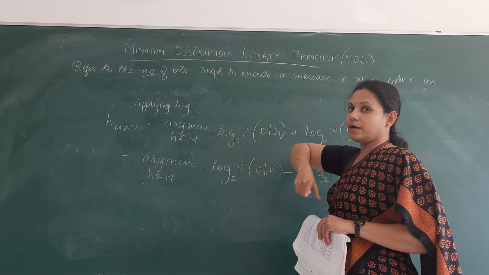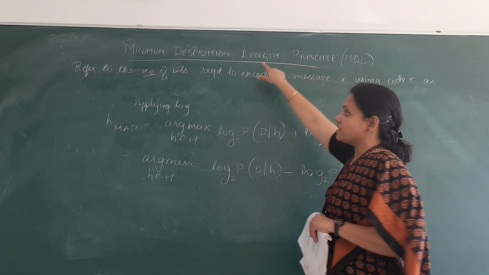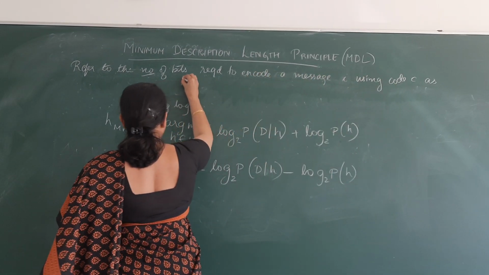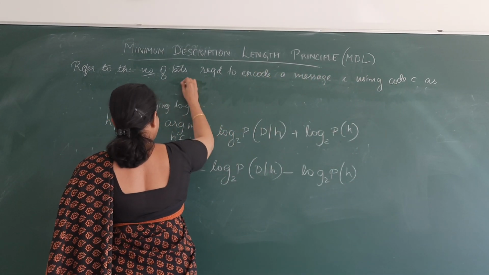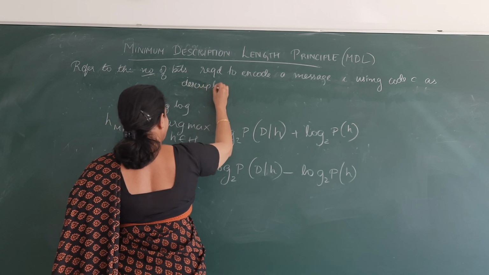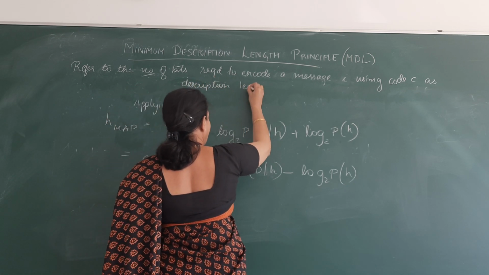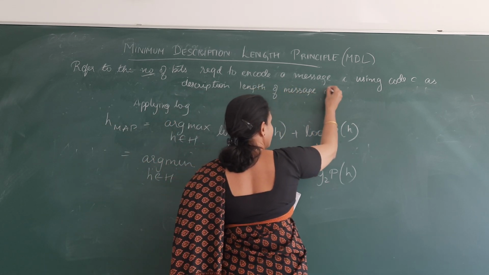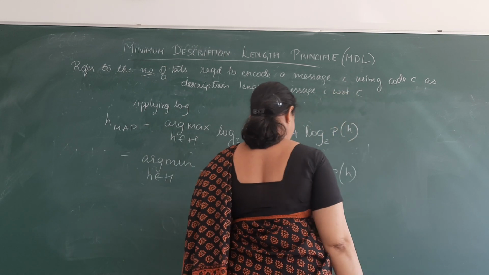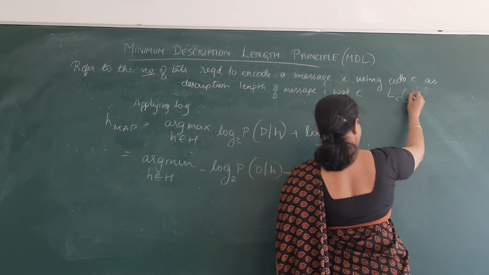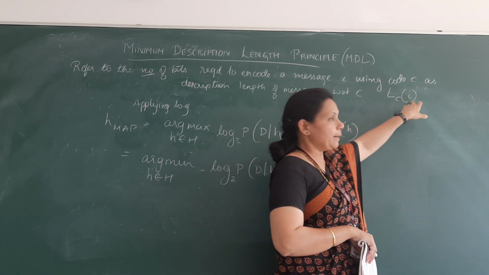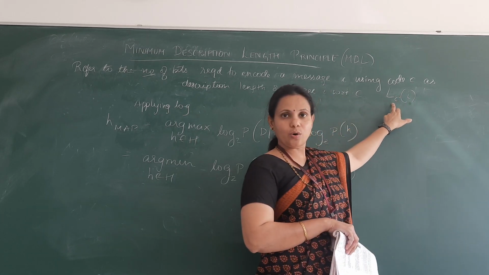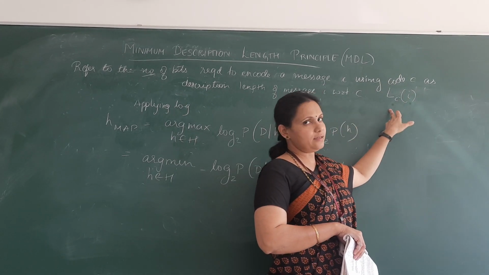The number of bits required to encode a message I using the code C is called the minimum description length. This is called the description length of message I with respect to C, and it is represented as LC of I. This is the number of bits required to encode the message I using the code C. This is how we represent LC of I.